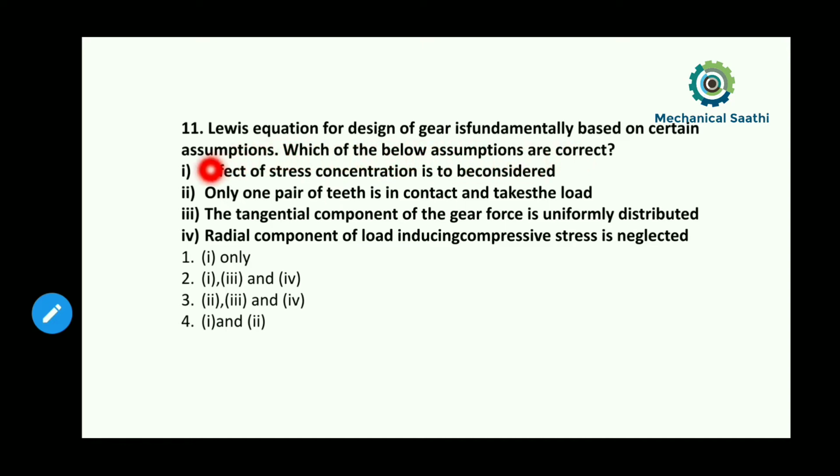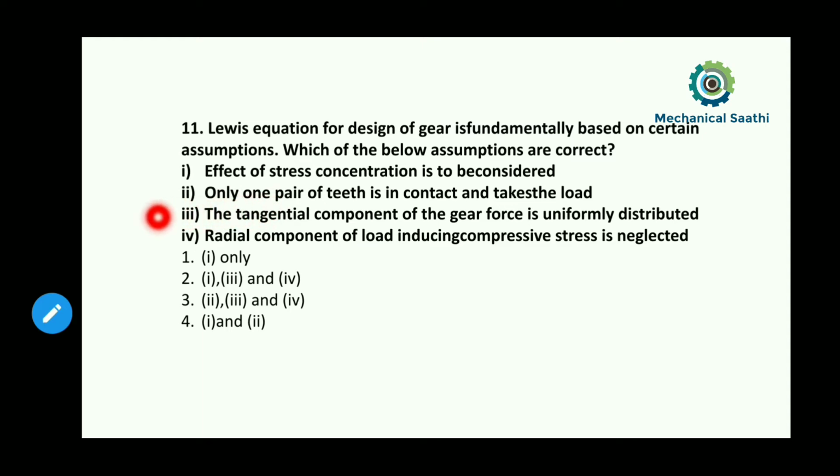Statement 1 says that the effect of stress concentration is to be considered. In the Lewis equation, we are not considering the stress concentration, so statement 1 cannot be the answer. Statement 2 says that only one pair of teeth is in contact and takes the load. This statement is correct.